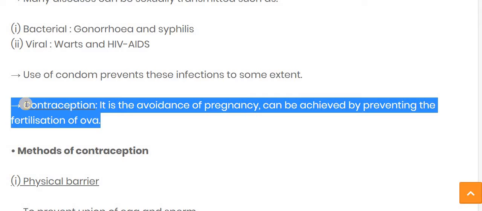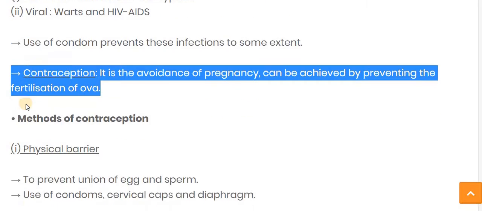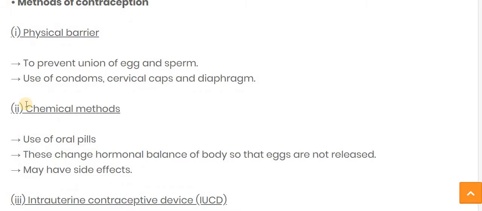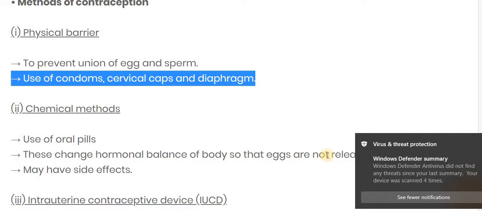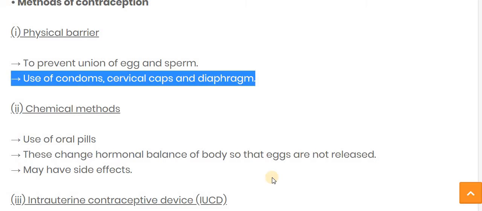Contraception means the avoidance of pregnancy, which can be achieved by preventing the fertilization of the egg. Now, the methods of contraception: we have seen approximately four methods: the physical method, chemical method, intrauterine contraceptive device and the surgical method. The first is the physical method, to prevent the egg and the sperm from meeting, using a condom, cervical caps and the diaphragm.